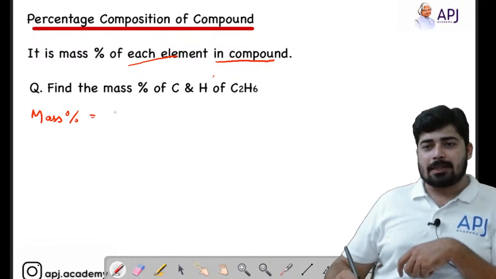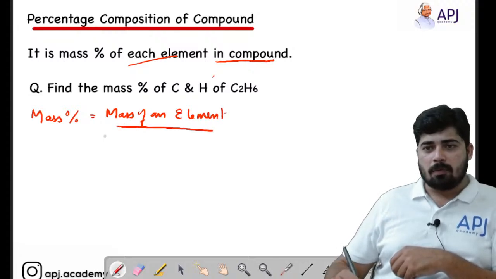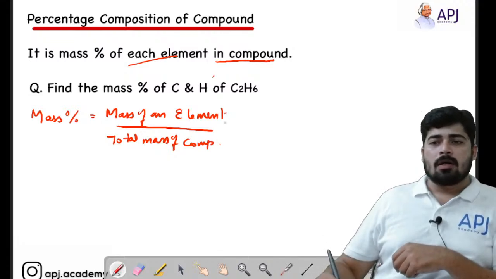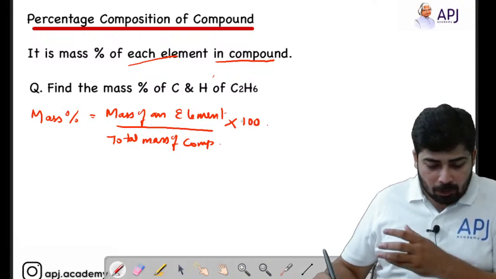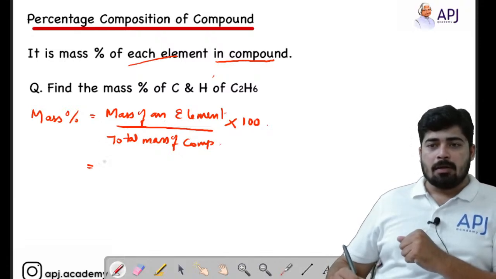mass percentage is equal to mass of an element divided by total mass of compound, and now you have to convert it into a percentage, so you have to multiply it by 100 in order to convert to percentage, right? So here you can see mass of an element.